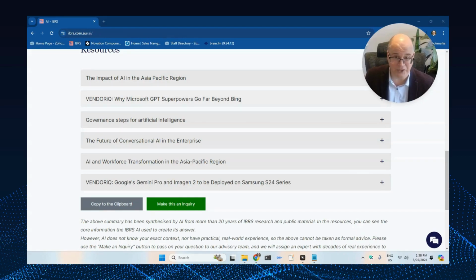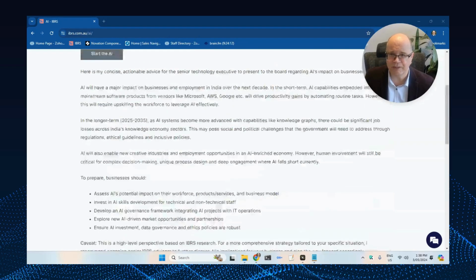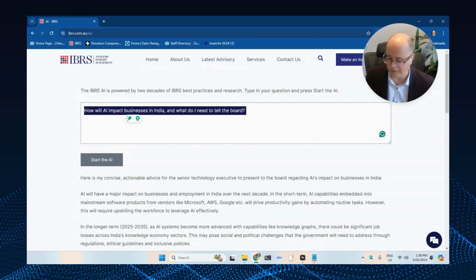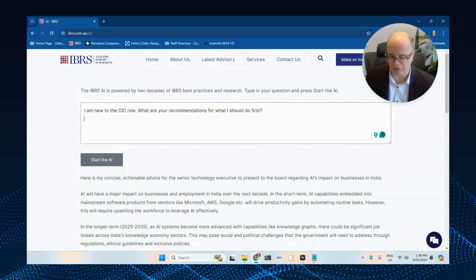It also has information, I know because I helped write this, on Australia and other things. But then it starts to look across these other papers that you might not be aware of, really understanding maybe where AI is going to head in the future. And again, if you would like a briefing or a presentation, you can always click the Make This an Inquiry button.